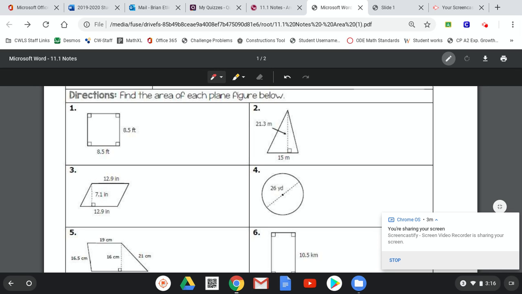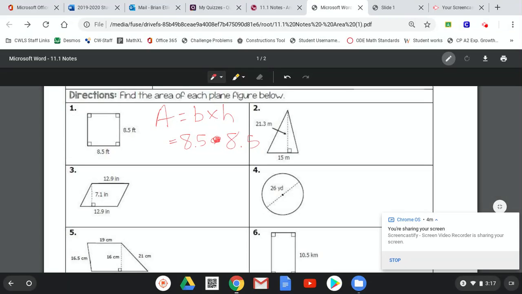For number 1, our area formula is base times height for any parallelogram. Back to chapter 6, a square is a parallelogram, good to go. For a square, all sides are the same, so our base and our height are just 8.5. All we have to do is 8.5 times 8.5.